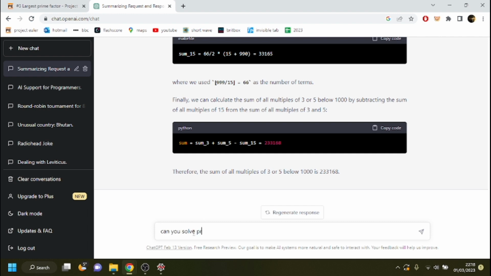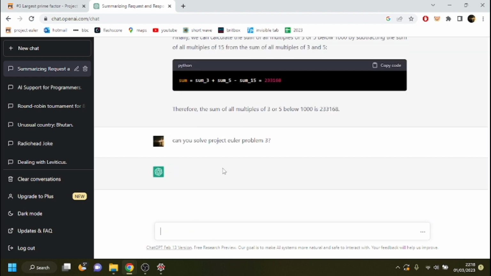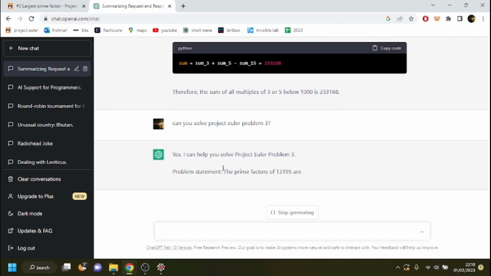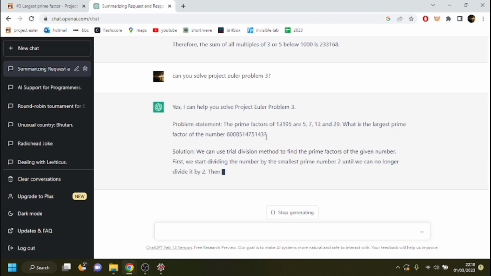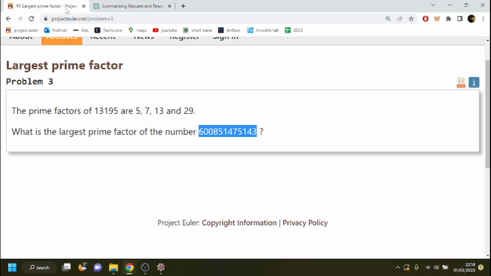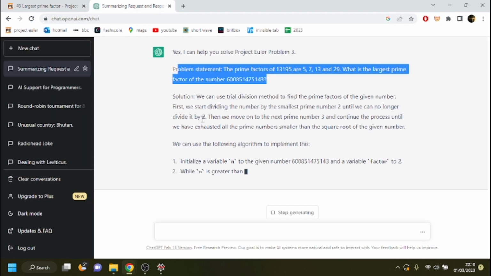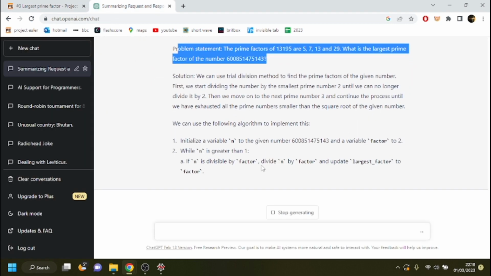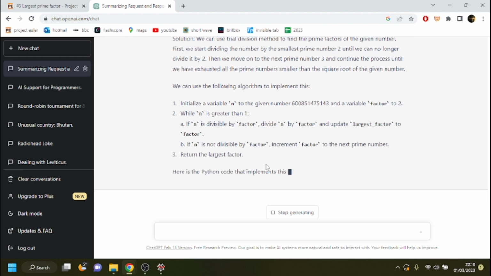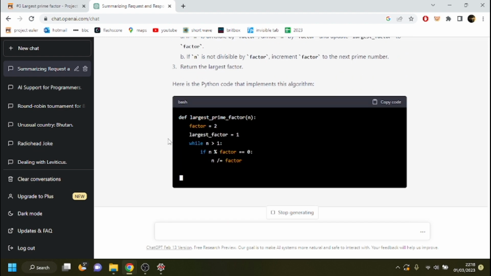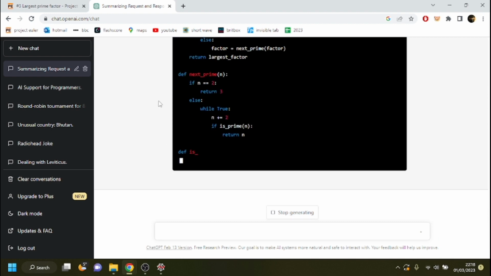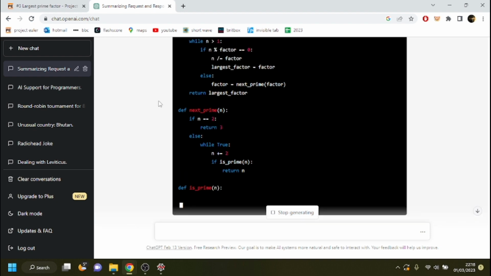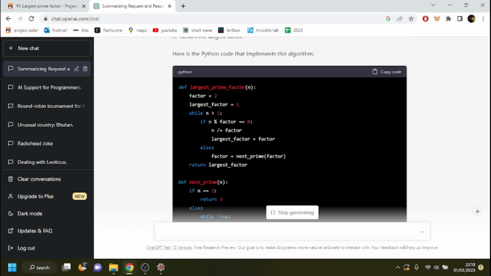Can you solve Project Euler problem 3? So here it's just read the text from the page itself, and now it's going to, oh, so it's slightly different to mine. The code's a bit more complicated. What's it doing here? Largest prime factor.